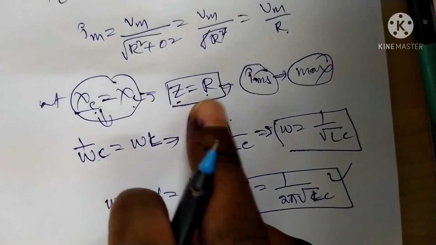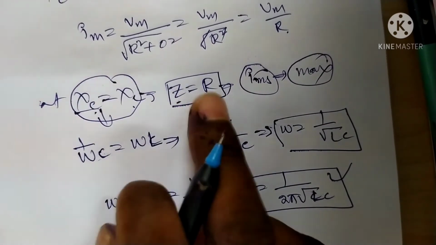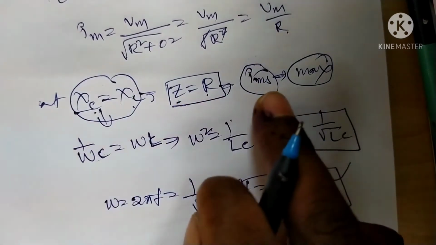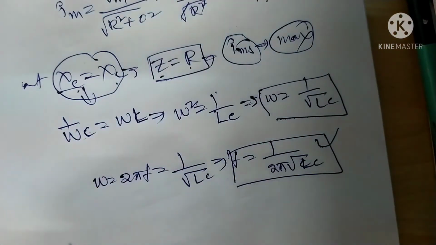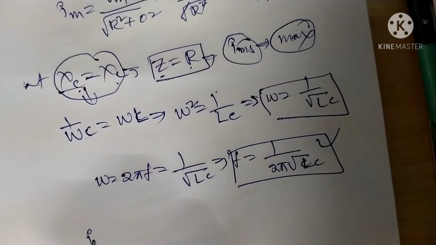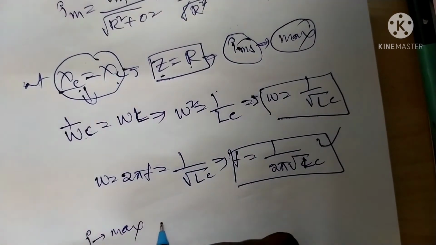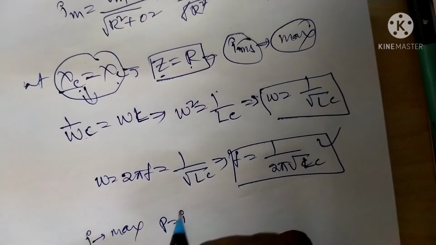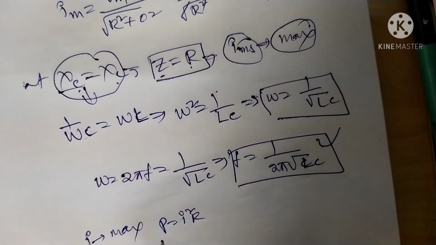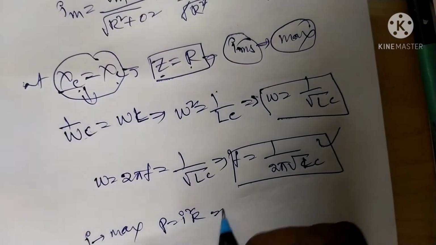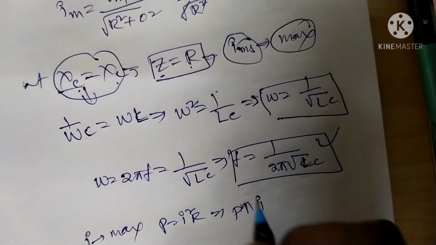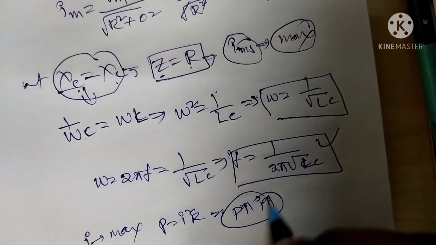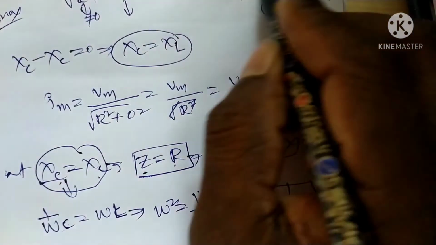These are the conditions. At Xc is equal to XL, the impedance Z of the AC circuit is equal to the resistance R. We get the current maximum. According to the formula I square R, when the current is maximum, the power is also maximum.